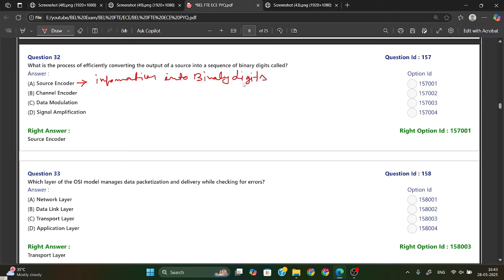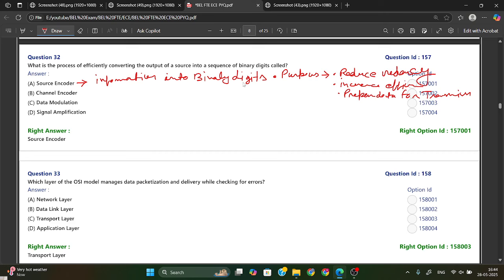Okay, and what is the purpose for this? Sometimes they will ask about the purpose. What is the purpose of source encoder? It will reduce redundancy, then it will increase efficiency and prepare data for transmission.